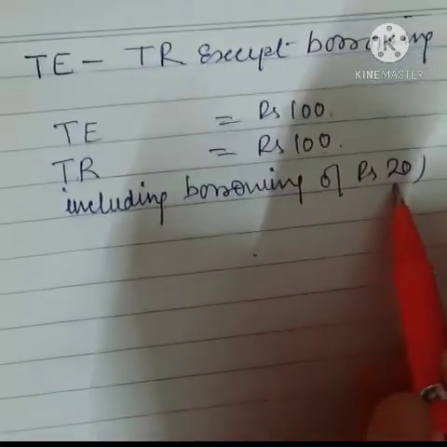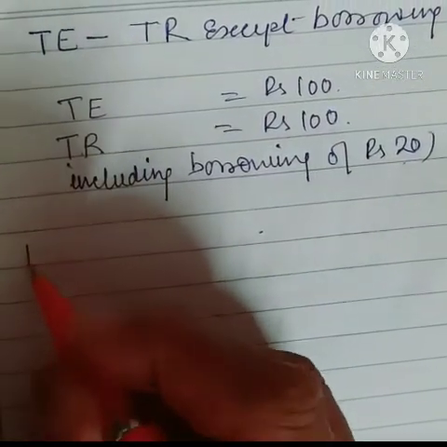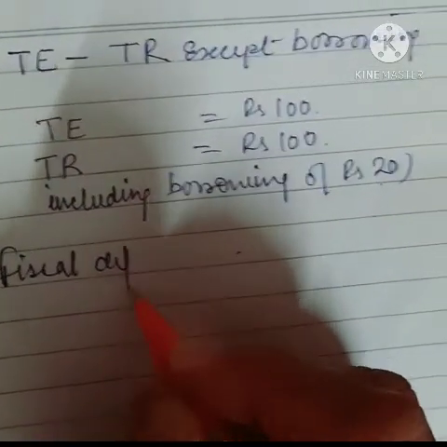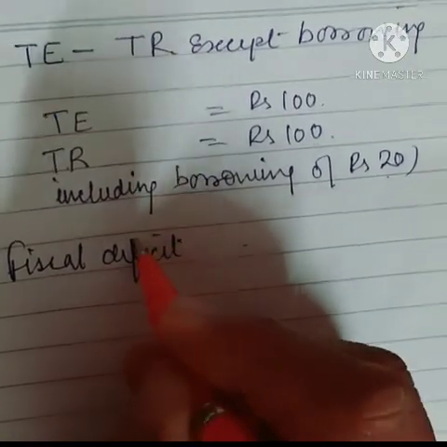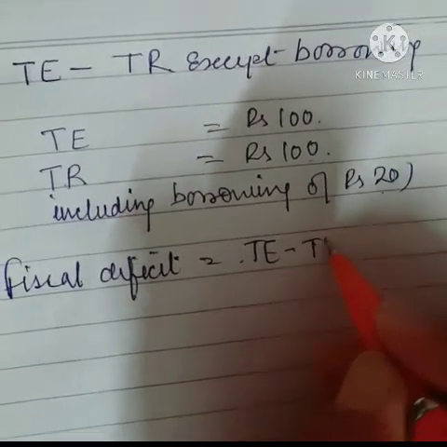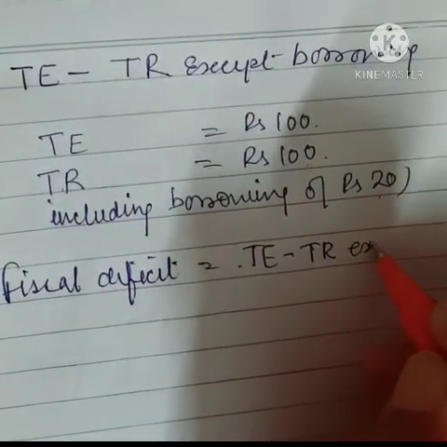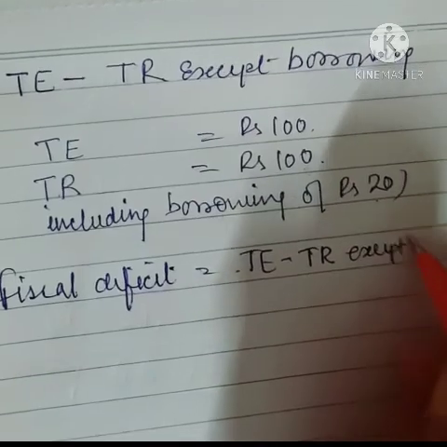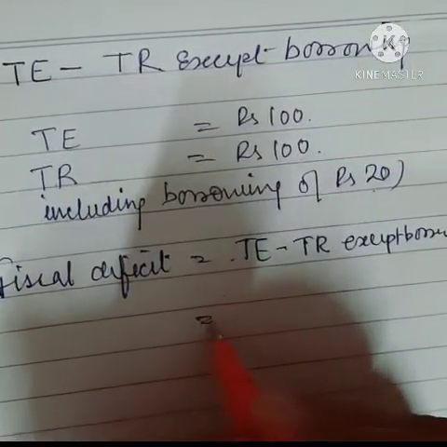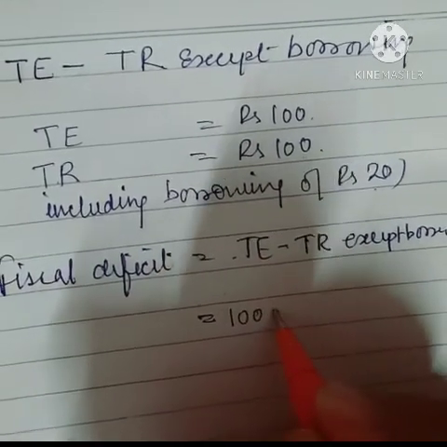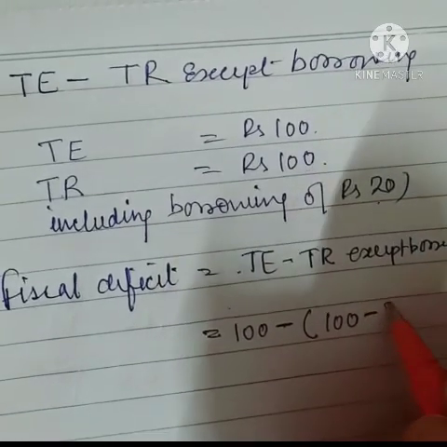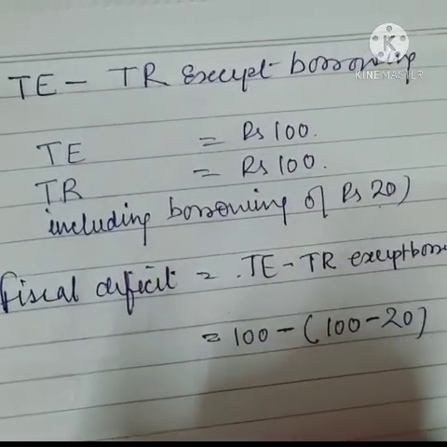Right. Now, if we put these values into the same formula, that is fiscal deficit is equal to total expenditure minus total receipts except borrowings, the same thing. All right, then this is equal to 100 minus 100 minus 20. This is how we are putting the values.